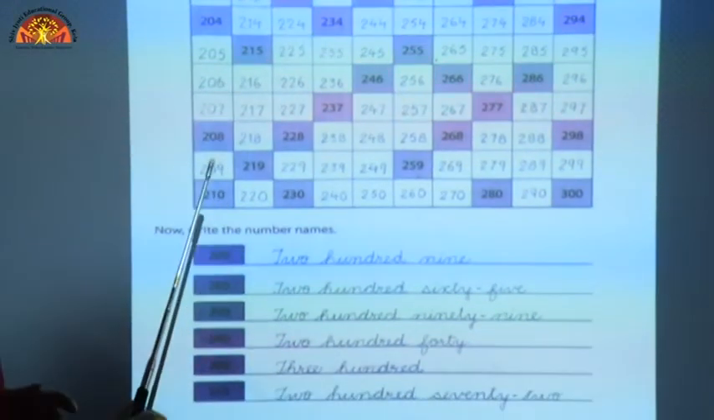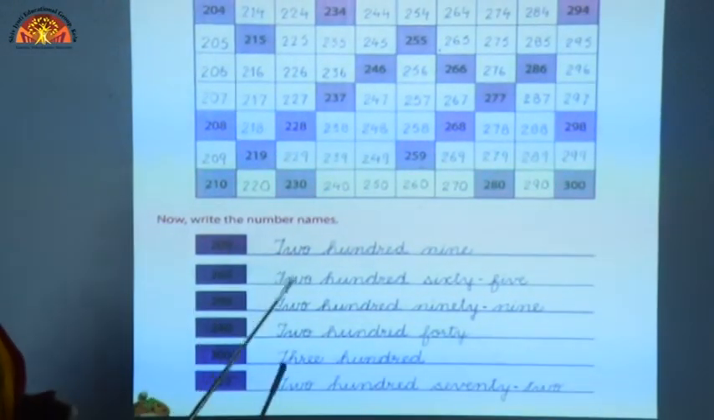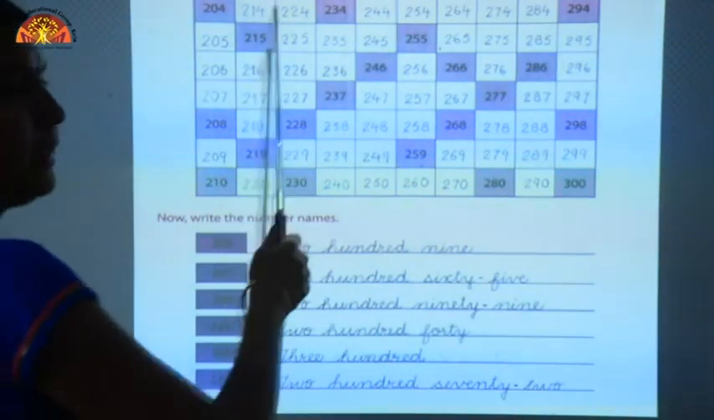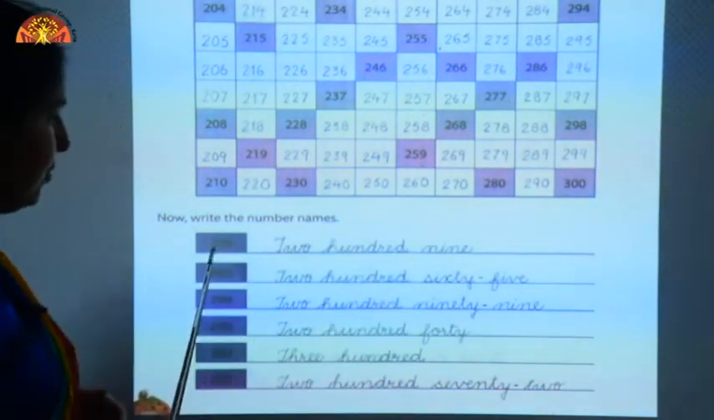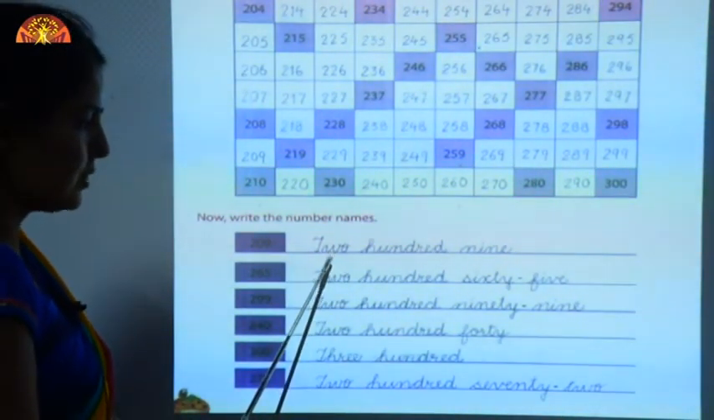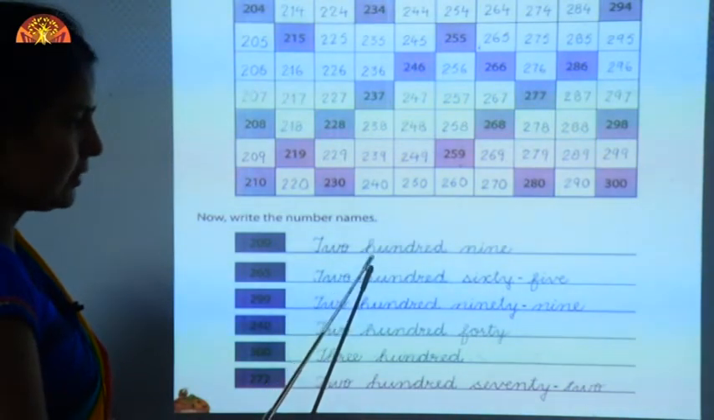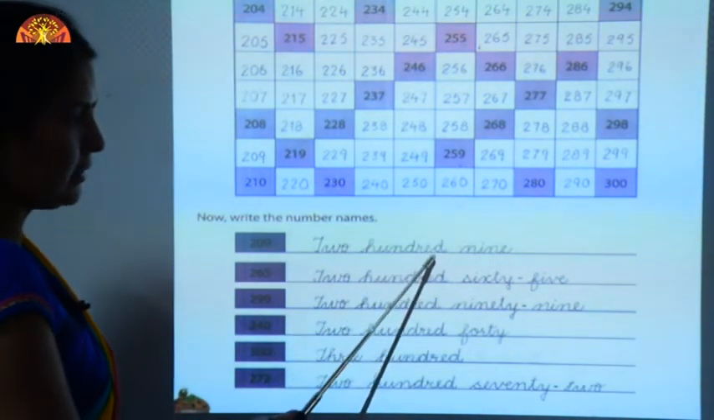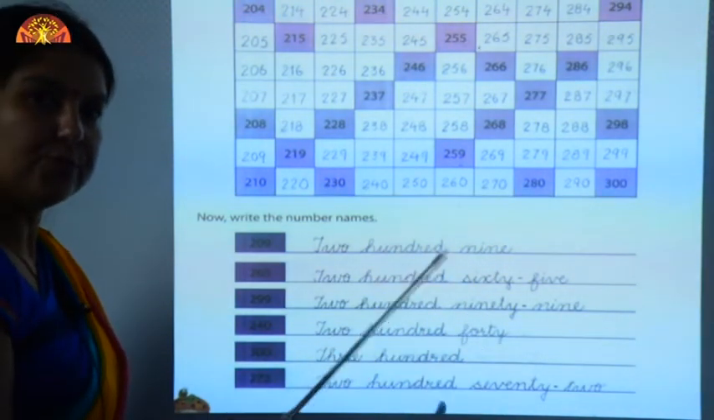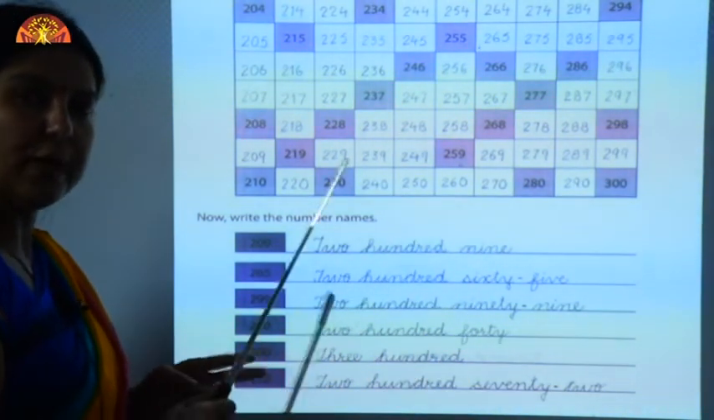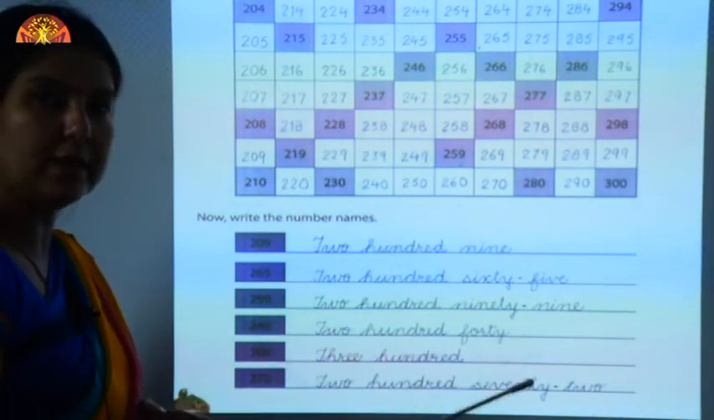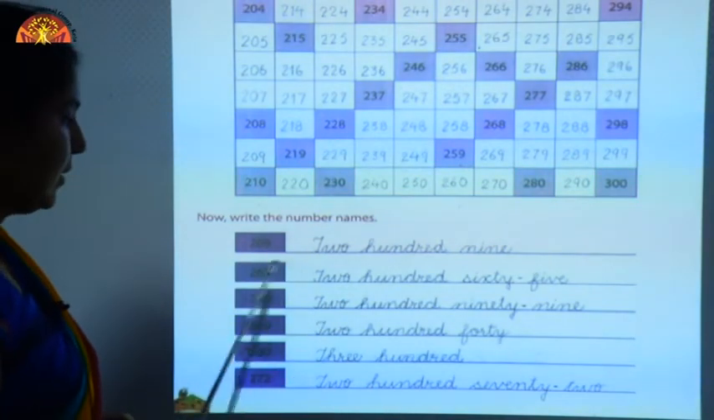Now these are the numbers. We have to write the number names of these numbers. These number names are related with these numbers. This is 209. So we have to write the spelling of 2, TWO, 100, HUNDRED and 9, NINE. Children, you know the spelling of 2, you know the spelling of 100 and you know the spelling of 9. So you can write the number name of this number easily.